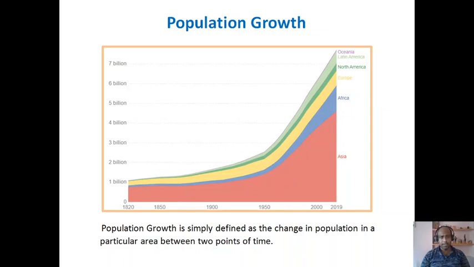Whenever there is an increase in the number of population between 2 points of time, it is called positive growth. On the other hand, if there is a decrease in population between 2 points of time, it is called negative growth of population. So both are growth. One is positive, another one is negative.